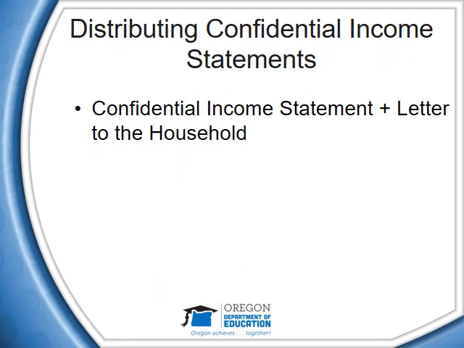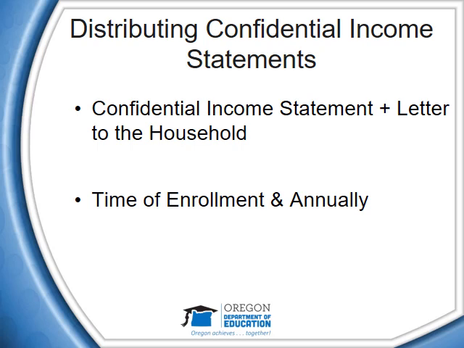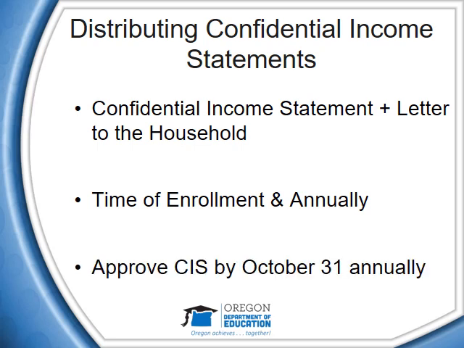Sponsors that claim one or more participants in the free or reduced price categories should set up a system to distribute CIS forms to meet program requirements. Sponsors must distribute the CIS and the letter to the households together to all participants at the time of enrollment and annually. For annual renewal, sponsors may determine the schedule for distributing the new CIS and letters to the households that best suits their operation. For example, distribution of the new form sometime during the period of July through October each year may help ensure that a sponsor has the maximum number of CIS forms returned by participants or guardians to allow the sponsor to determine eligibility and approve the CIS by October 31st.